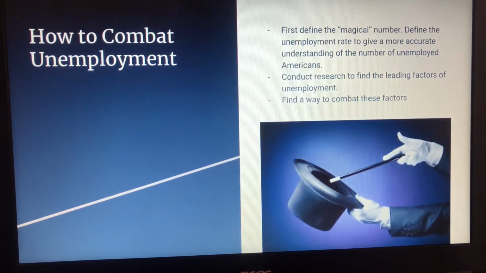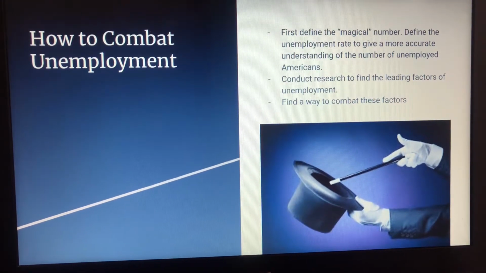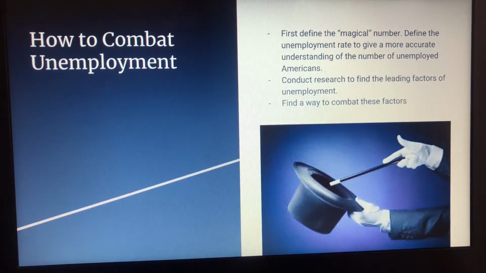How can we combat unemployment? Well, first we have to define this magical number of unemployment. We have to give a solid expression that shows the rate of unemployed Americans in the United States. Then we need to conduct research to find the leading factors of unemployment and then combat these factors.